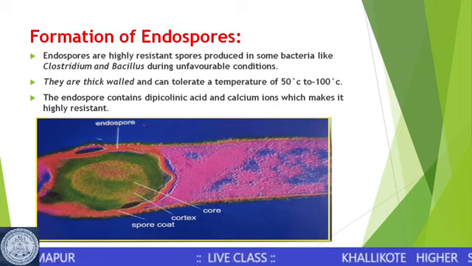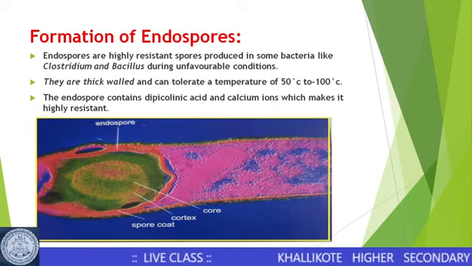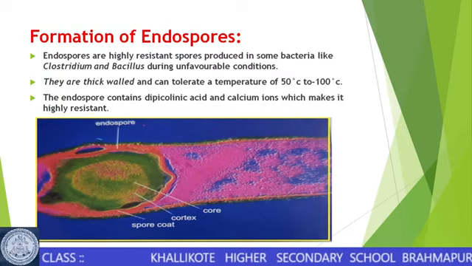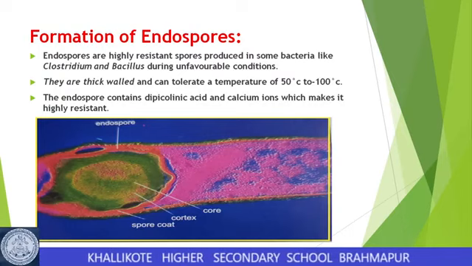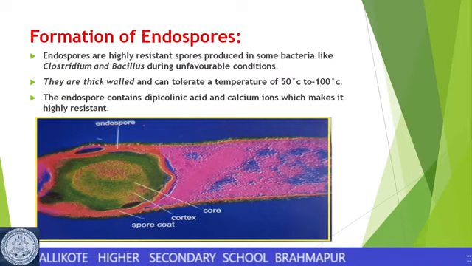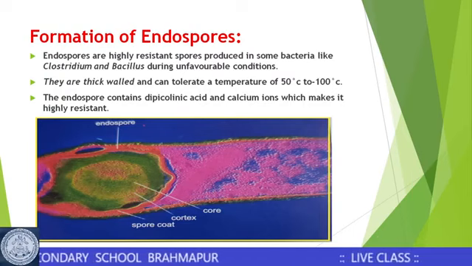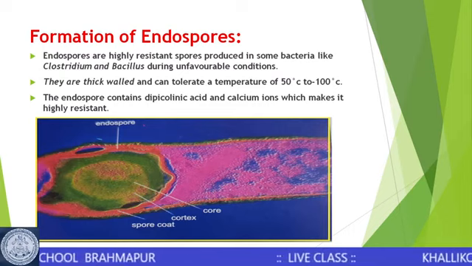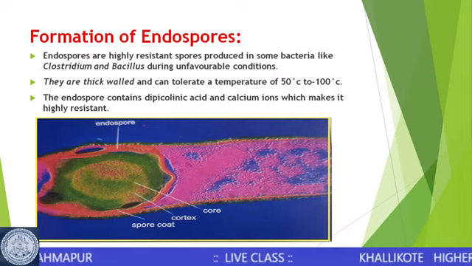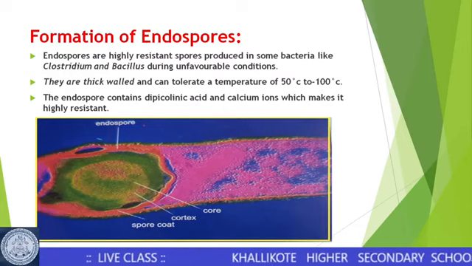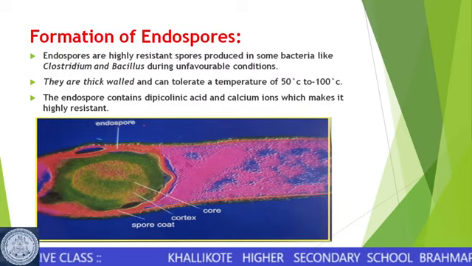Endospores are actually highly resistant spores, very thick walled, and they can tolerate temperatures from above 50 degrees Celsius to minus 100 degrees Celsius. They are also resistant to different types of chemicals and can survive very unfavorable conditions.